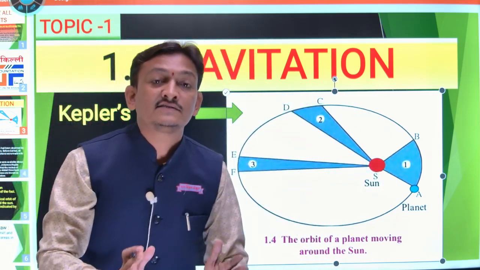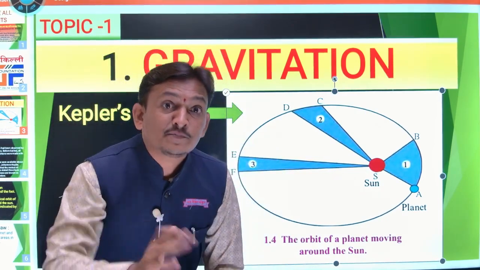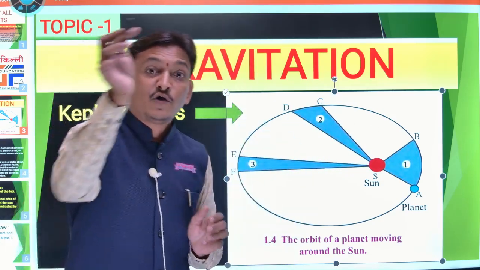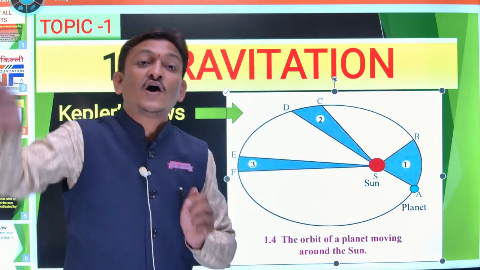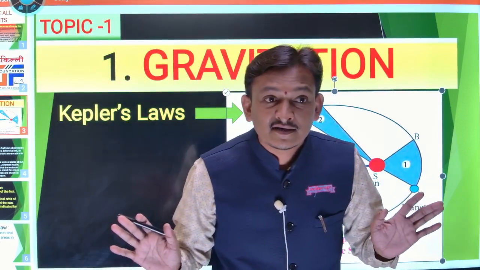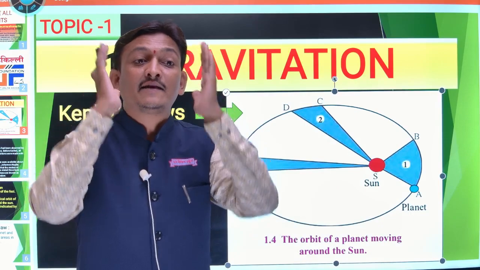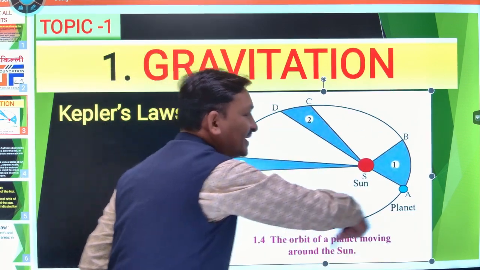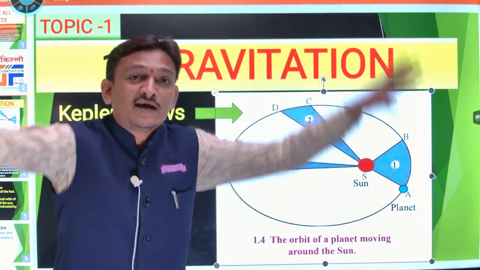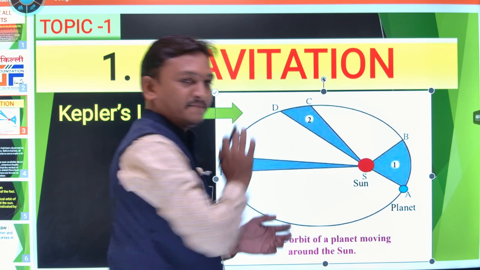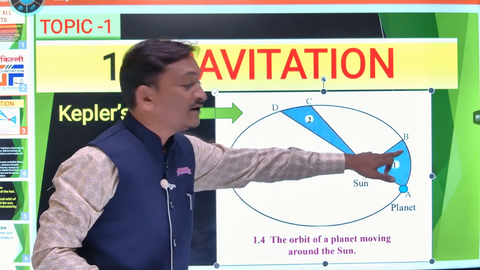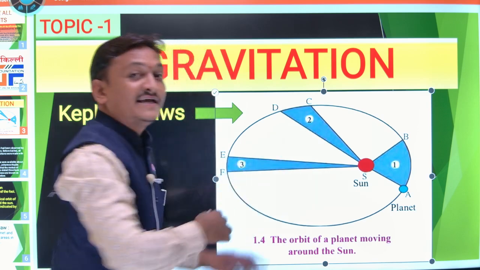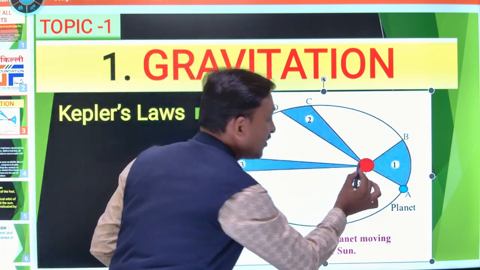This is the first law expressed by Mr. Kepler. We say there is circular motion of the planet, but it is not. The great scientist Kepler says that this orbit of the planet is not circular, it is elliptical. In Marathi, andakruti, lambavartulatar. Kepler says that the orbit of the planet, that means the track or the path of the planet, is elliptical, and the sun is at one of the foci.